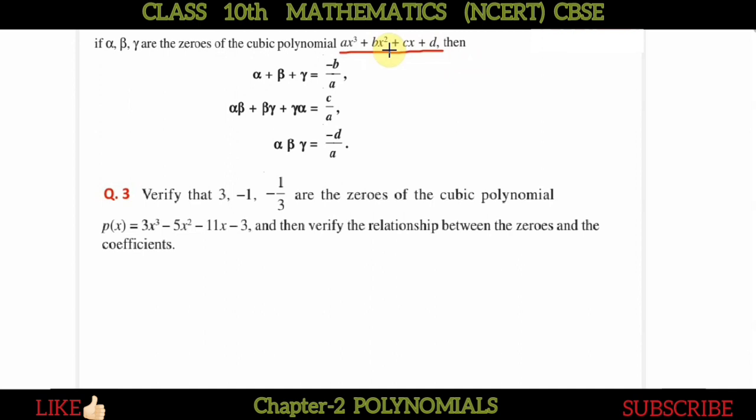Okay, so that we have to see. The formulas are written, and through them you can see what the relation is. So the first relation is alpha plus beta plus gamma, that is the sum of zeros, equal to minus b upon a. So what is this minus b upon a? The coefficient of x square upon the coefficient of x cube. That is the sum of zeros. Then alpha into beta plus beta into gamma plus gamma into alpha is equal to c by a. So c by a is what? The coefficient of x, c, and the coefficient of x cube, a.